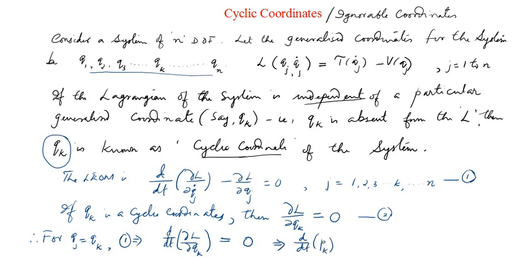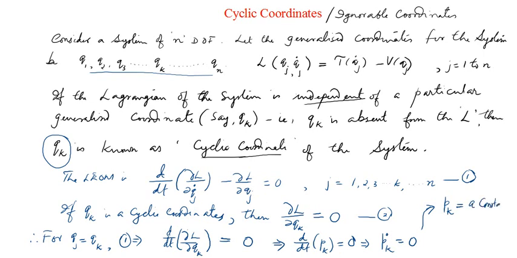Okay, that is equal to 0. Or what does it mean? Once again, d by dt of pk is nothing but pk dot, right? Pk dot equal to 0. So when pk dot is equal to 0, what does it mean? When the time derivative of a quantity is equal to 0, it means that particular momentum or that particular quantity pk is a constant of motion, is it not?